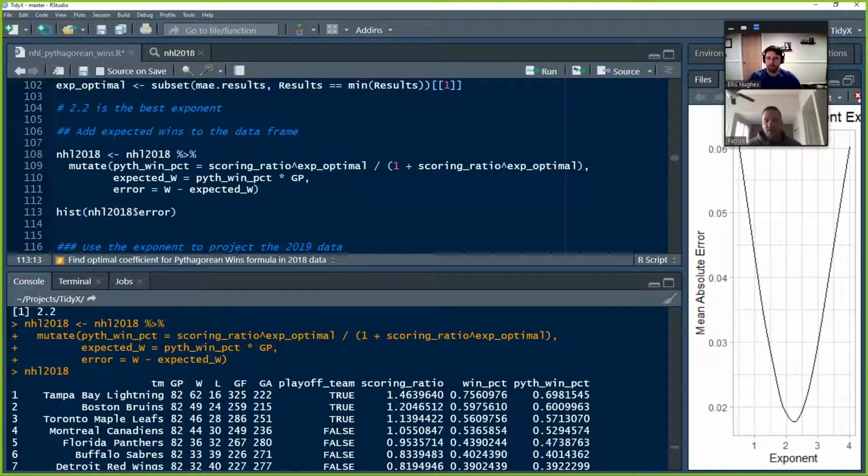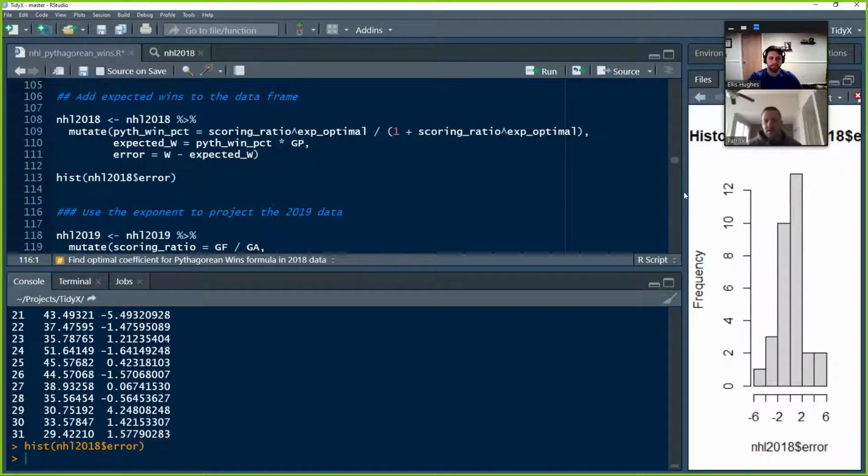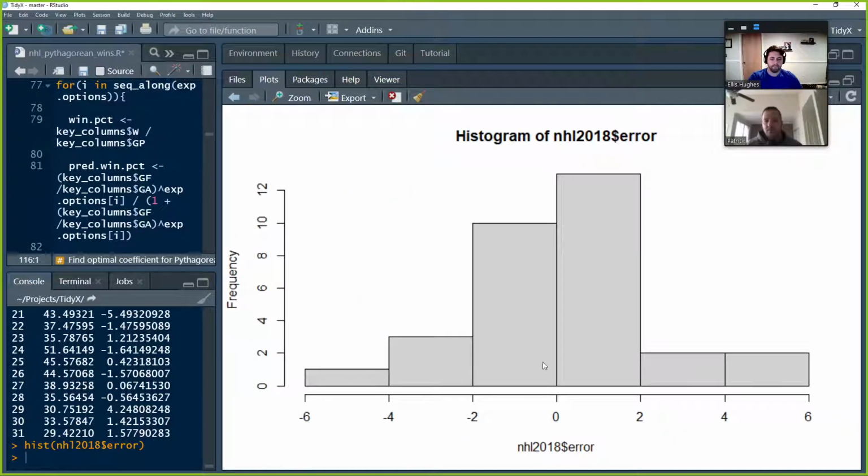We can take a look at a histogram of the error, and there we see we have a whole bunch of values between about 2 games off, plus or minus 2. We have a few teams that outplayed their expectation and a few teams that underplayed their expectation.